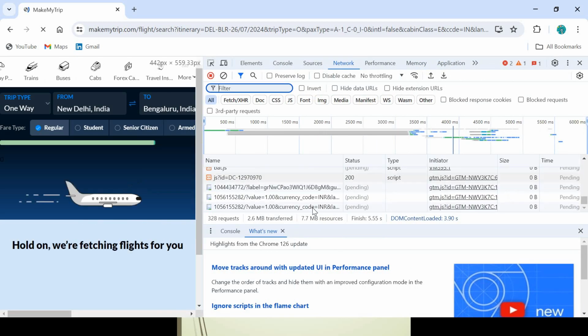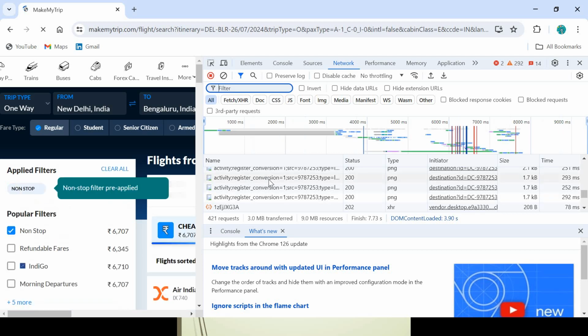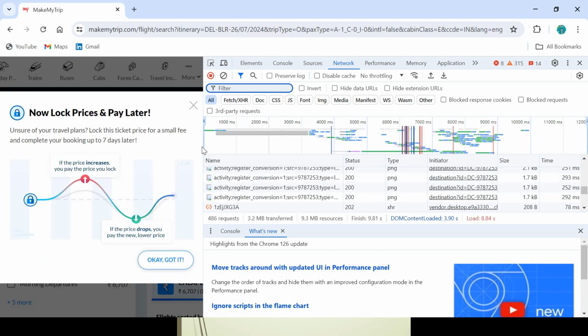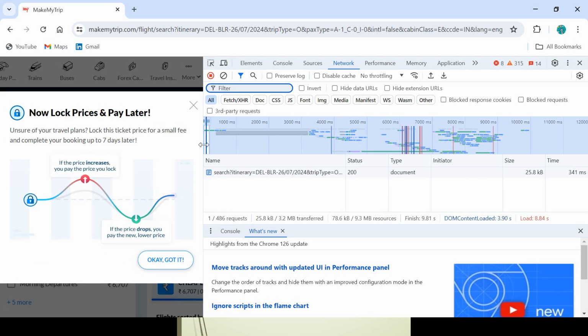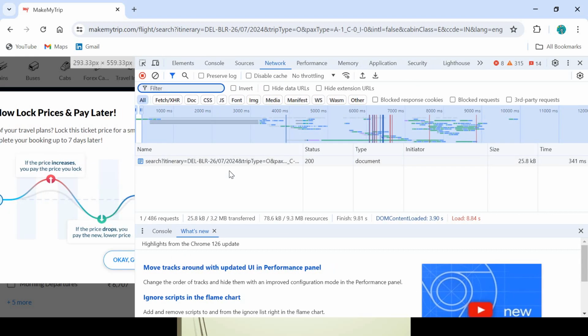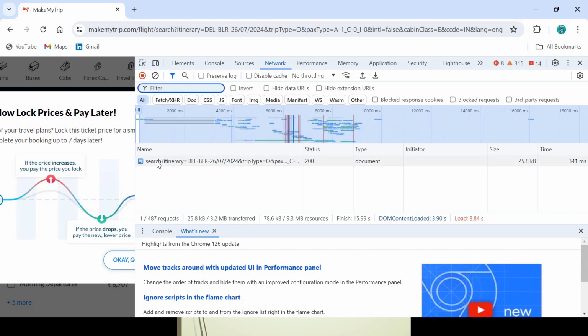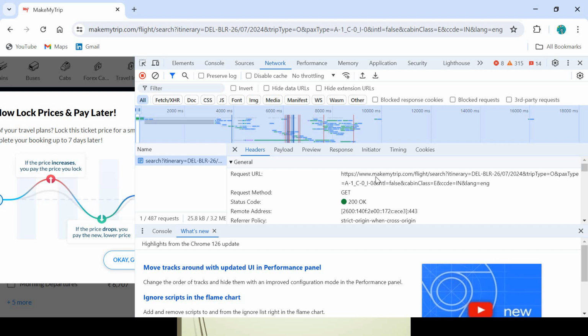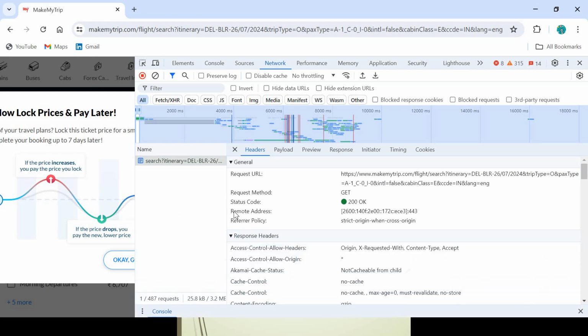Let's learn more about this one. So you will see the headers.